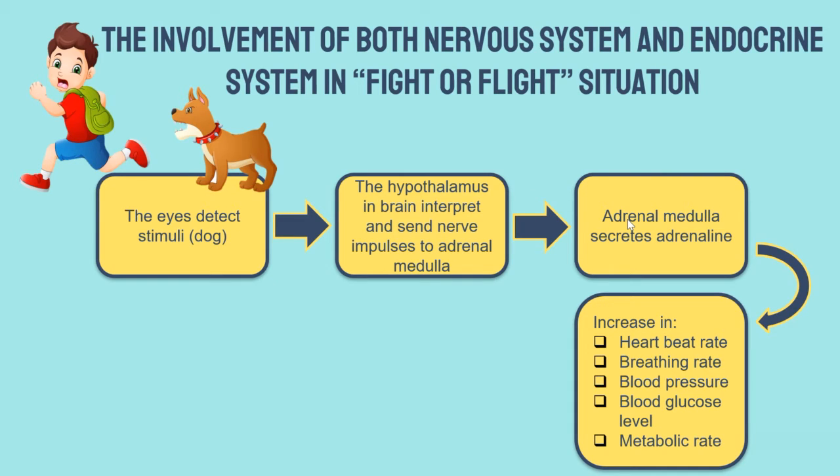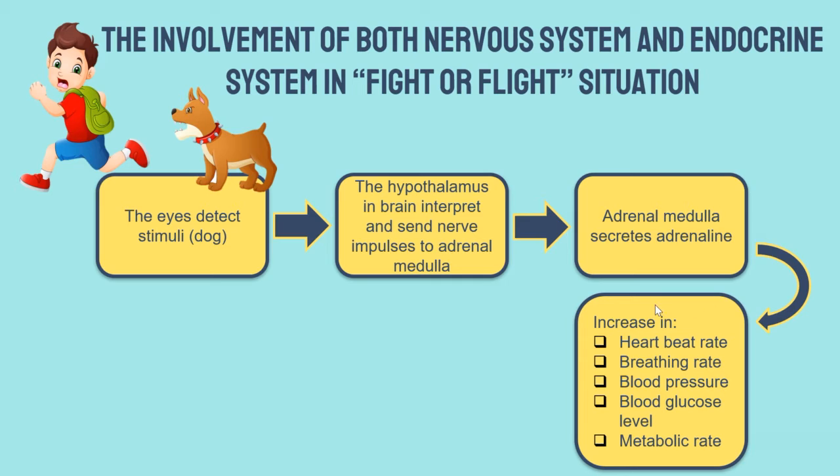When the adrenal medulla receives the impulse, it will secrete adrenaline. The adrenal medulla is one of the endocrine glands, and it secretes a hormone called adrenaline. The adrenaline will be secreted into the bloodstream and sent to the target organs and will cause a response.